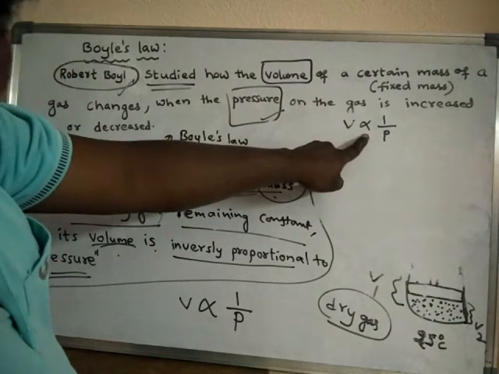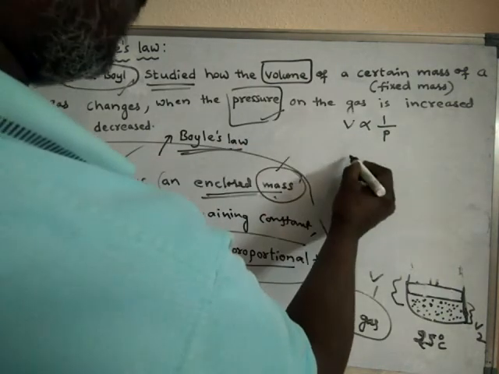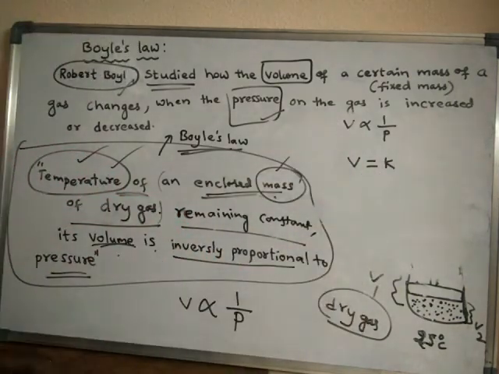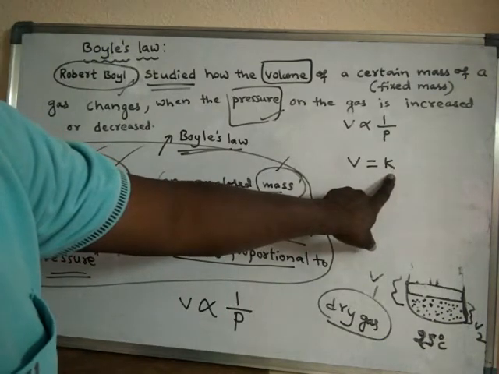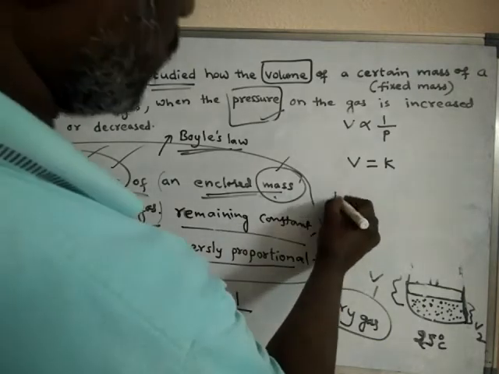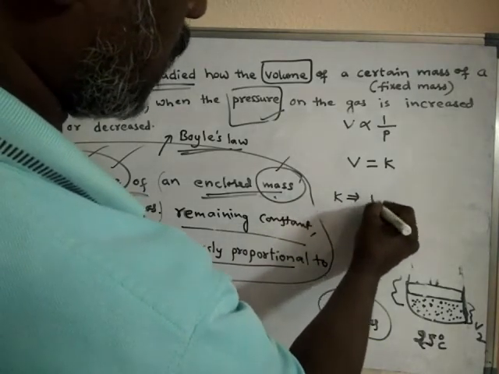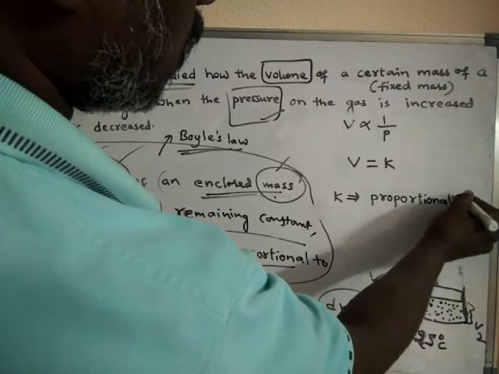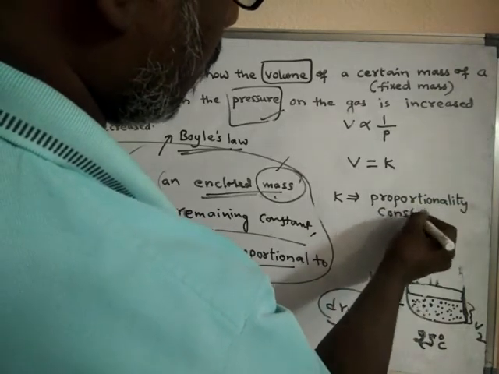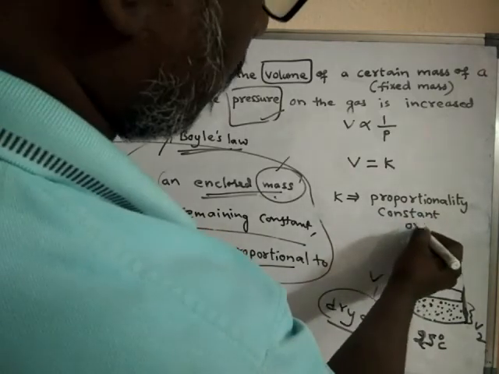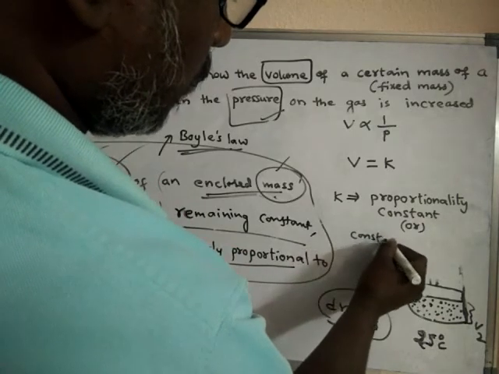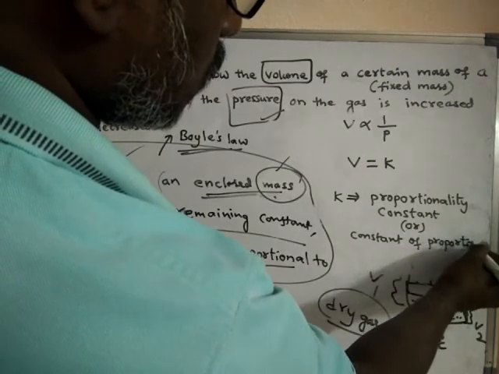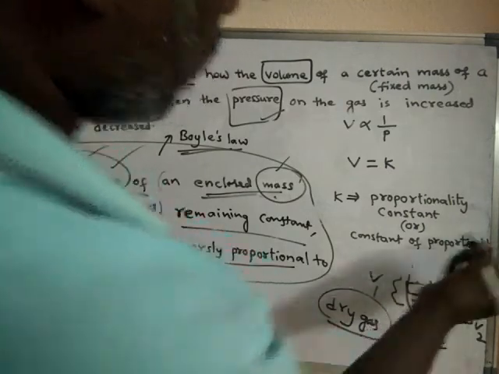If I want to convert the proportionality symbol into an equals symbol, I have to introduce a new term known as a constant, the proportionality constant, or constant of proportionality.